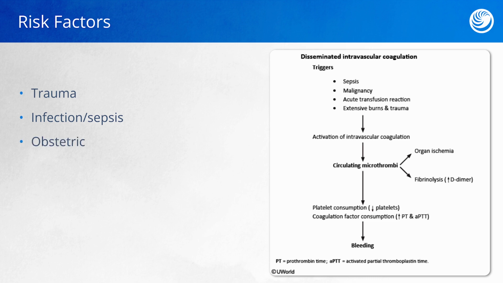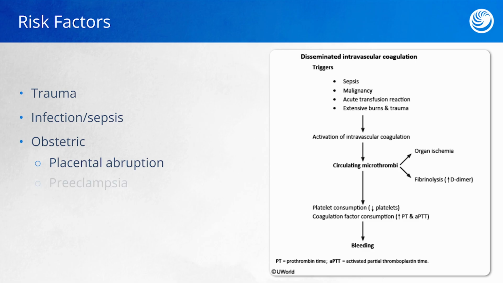Various obstetric conditions can also cause DIC. In the case of placental abruption, the placenta becomes detached from the uterus wall. This results in hemorrhage. Again, just like with trauma, the body is going to send clotting factors to the site to try to stop the bleeding, and they're all going to be used up and leave none for the rest of the body. In preeclampsia, increased blood pressure is going to put a strain on the vessels. Strained vessels are more prone to damage, and if they are damaged, they're going to need those clotting factors to heal themselves.